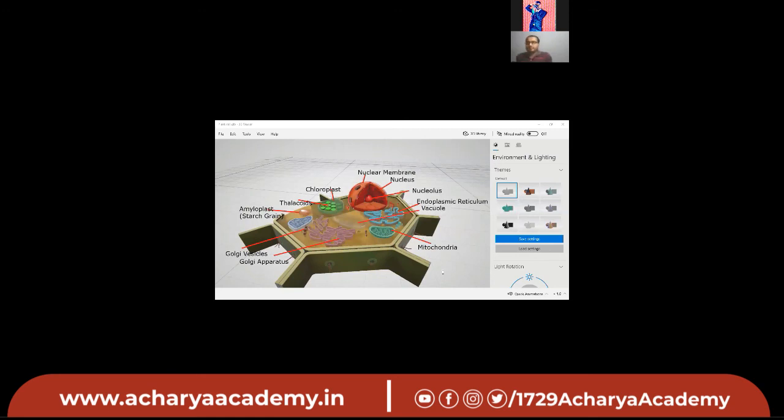And is the vacuole present in the animal cell? Yes, but in a small amount. Yes, very good. Now this one. This one is cytoplasm.